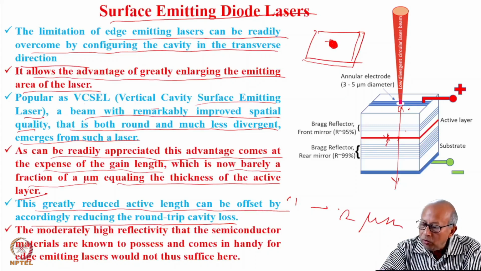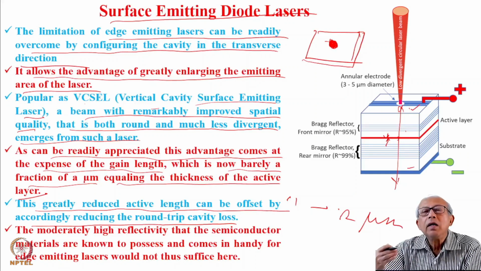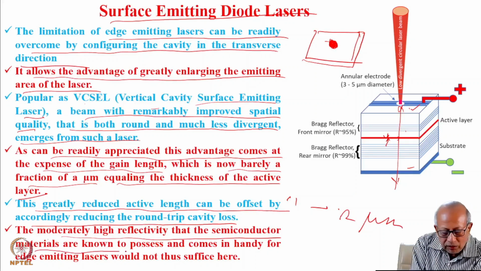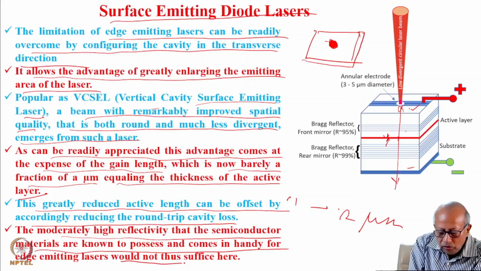So we cannot use the Fresnel reflection from both ends as the cavity mirror. The moderately high reflectivity that the semiconductor materials are known to possess, which comes in handy for edge emitting lasers, would not suffice there. So what to do?